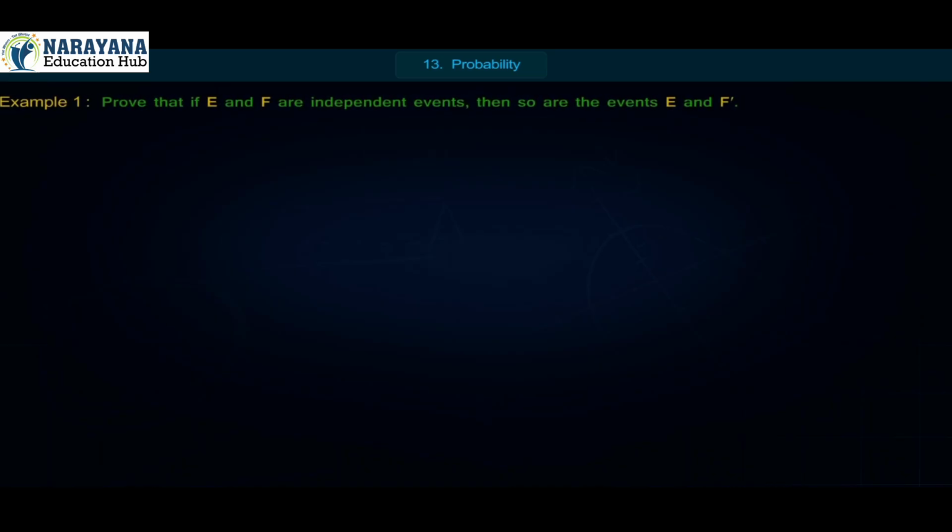Example 1. Prove that if E and F are independent events, then so are the events E and F dash. Solution. Since E and F are independent, we have P of E intersection F is equal to P of E into P of F, equation 1.